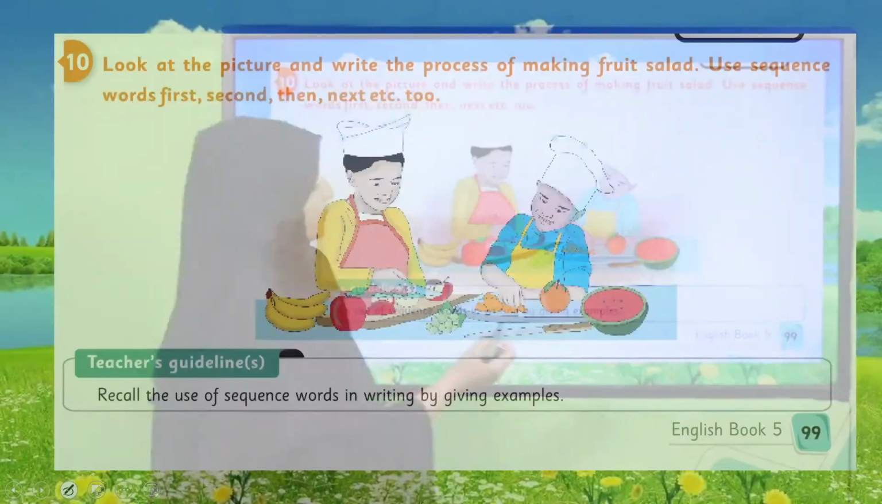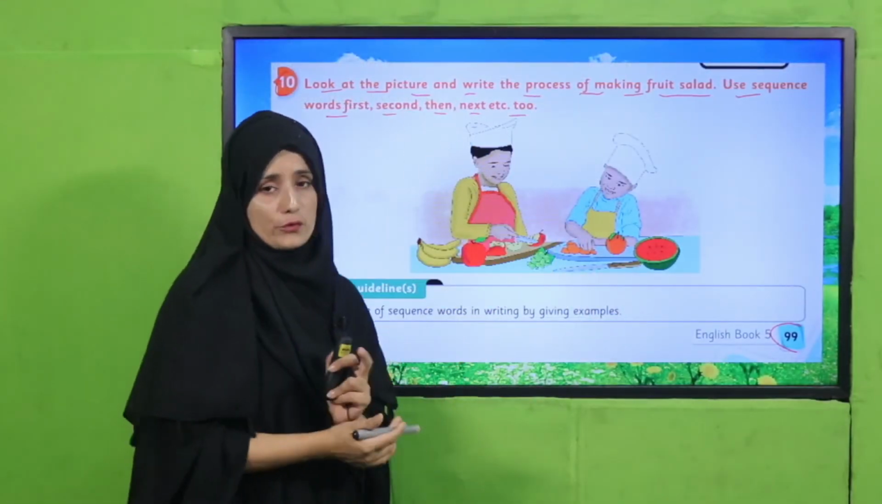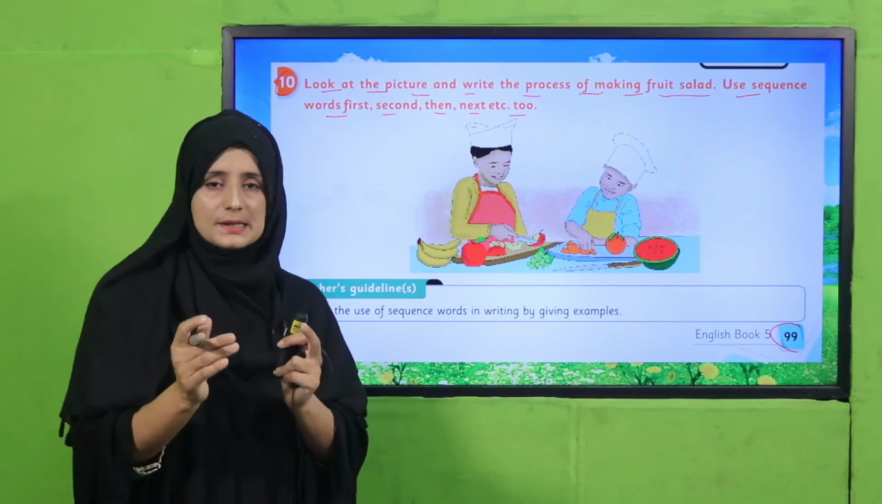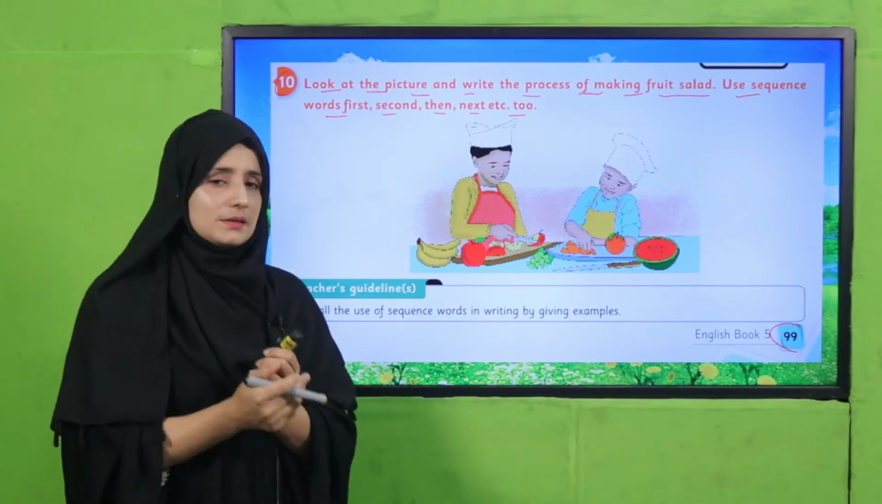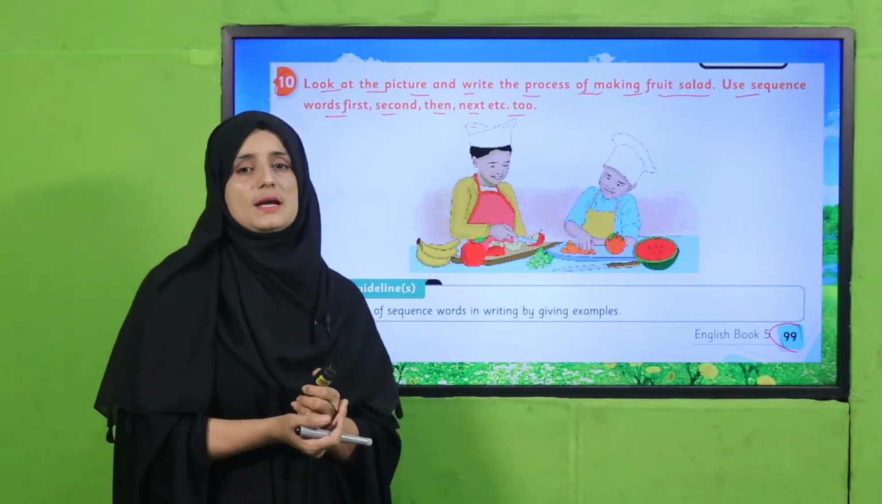So let's perform an activity. Open your English book, page number 99. Do question number 2. Look at the picture and write the process of making fruit salad. Use sequence words: first, second, then, next, etc. My dear teachers, you should discuss the process of making fruit salad with your students orally. Get a discussion going, engage them, then do this question in your notebook. Pause the video and enjoy the activity and then come back.